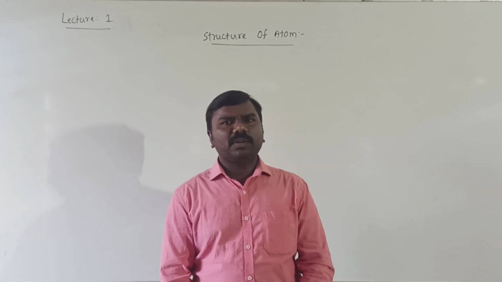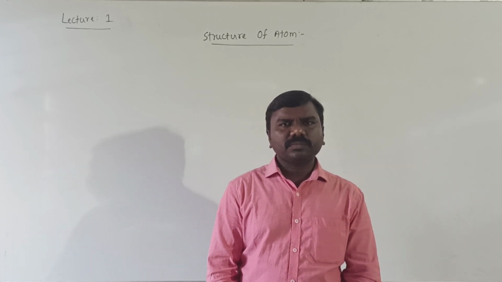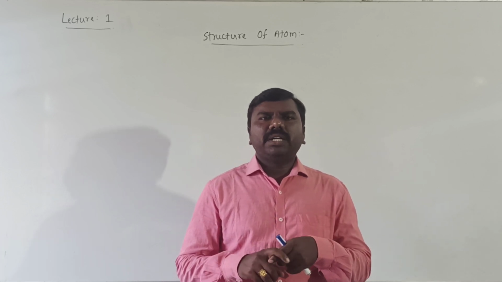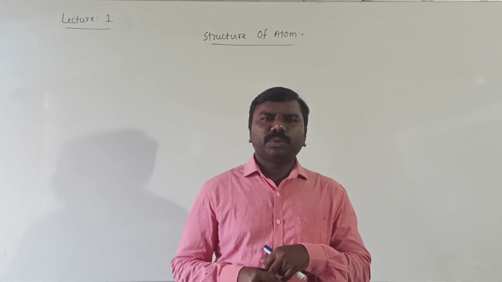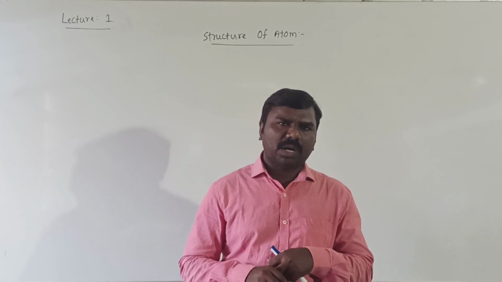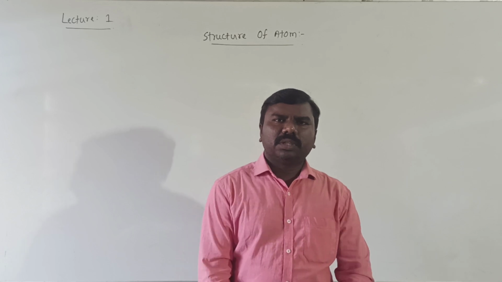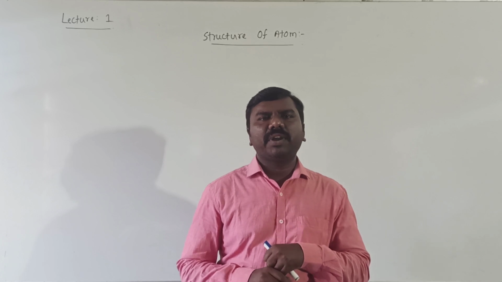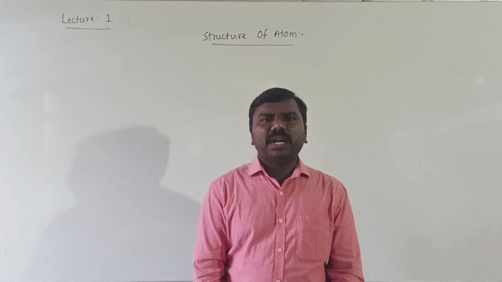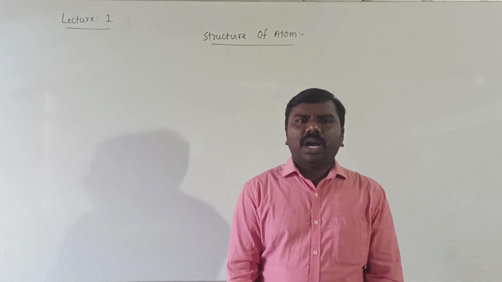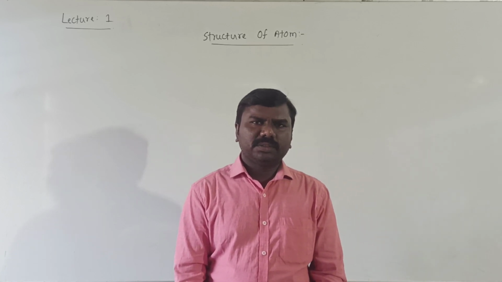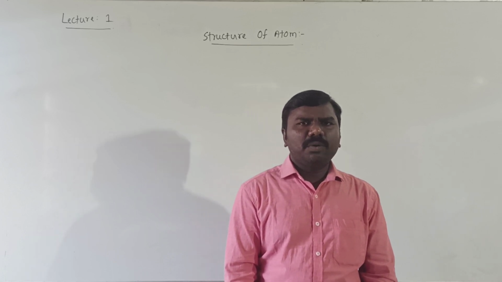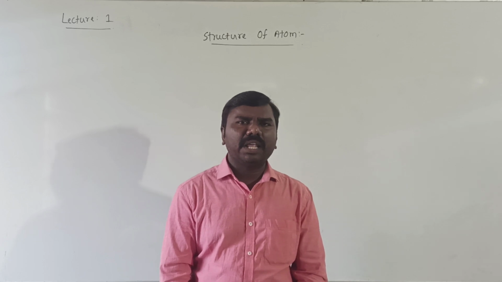The drawbacks of John Dalton theory are: why atoms are combined, and the stability of atoms, how atoms are stable; how atoms of different elements have different chemical reactivity; how the compounds are formed by the combinations of atoms of different elements; and what is the origin of electromagnetic radiation.